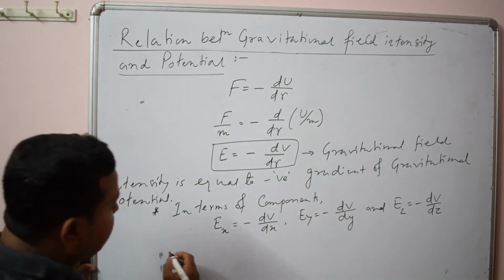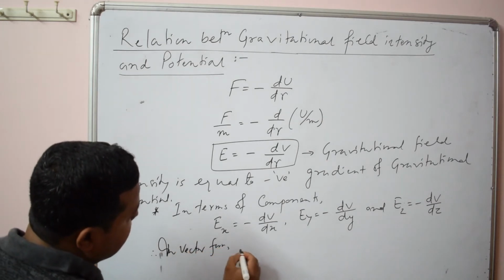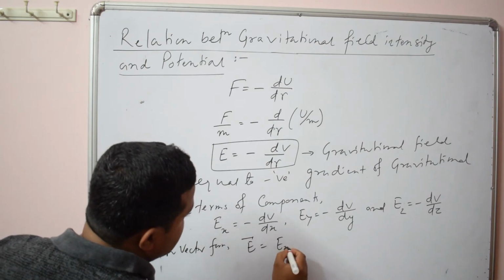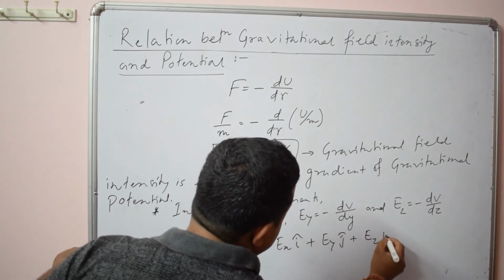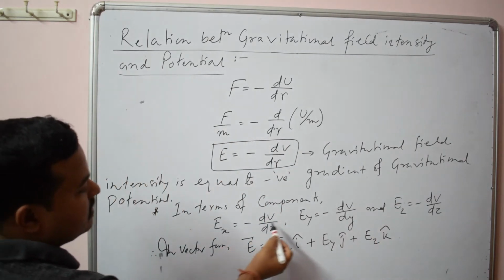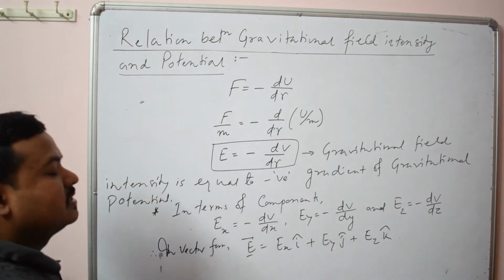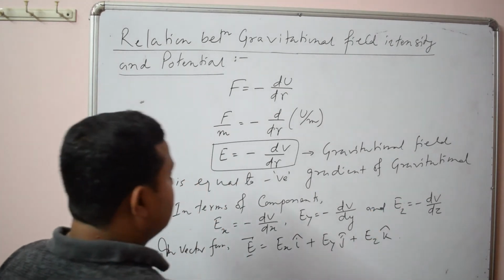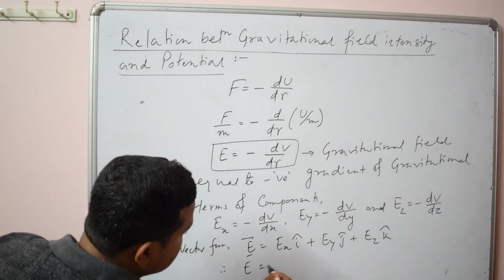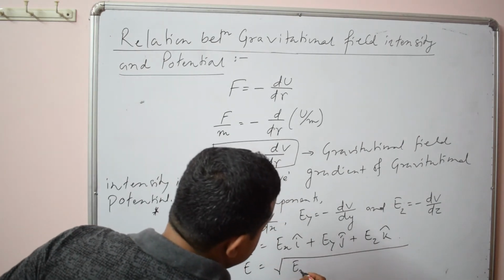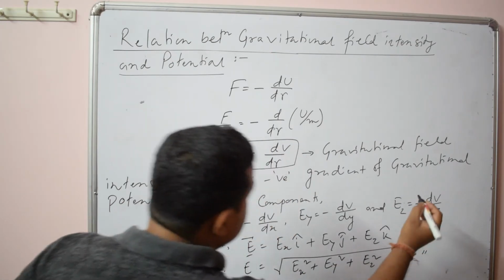In vector form, you can write E is equal to Ex i plus Ey j plus Ez k. So after finding its components by differentiating gravitational potential, you can find the resultant field in vector form, or you can find the magnitude. You know that to find the magnitude, it is the square root of Ex square plus Ey square plus Ez square.